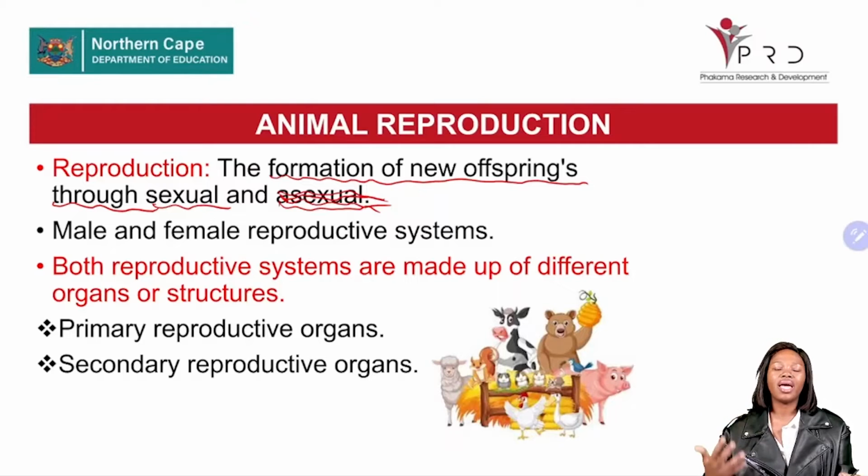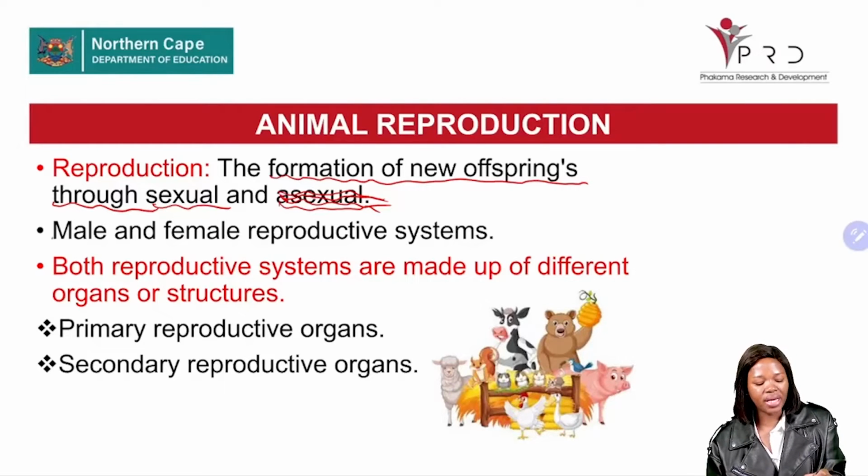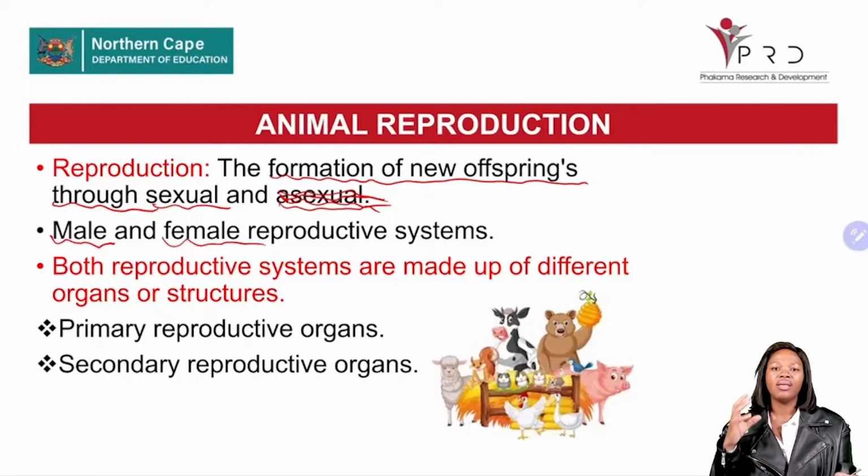For sexual reproduction to occur, we need two farm animals. One animal has to be a male and the other has to be a female, and there is a formation of new offspring.